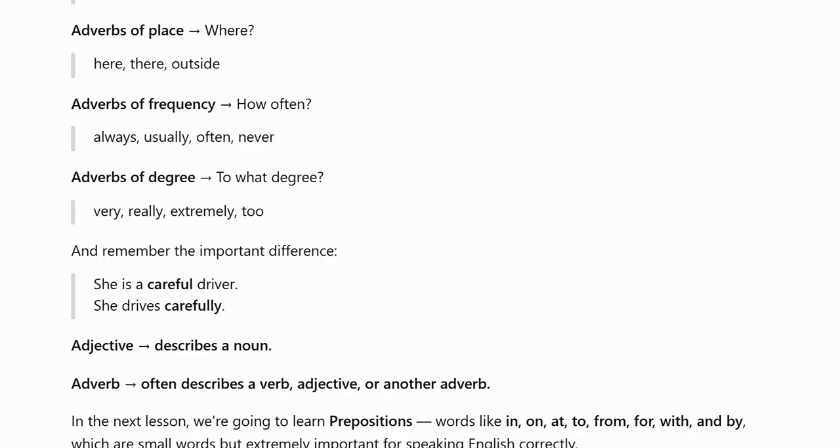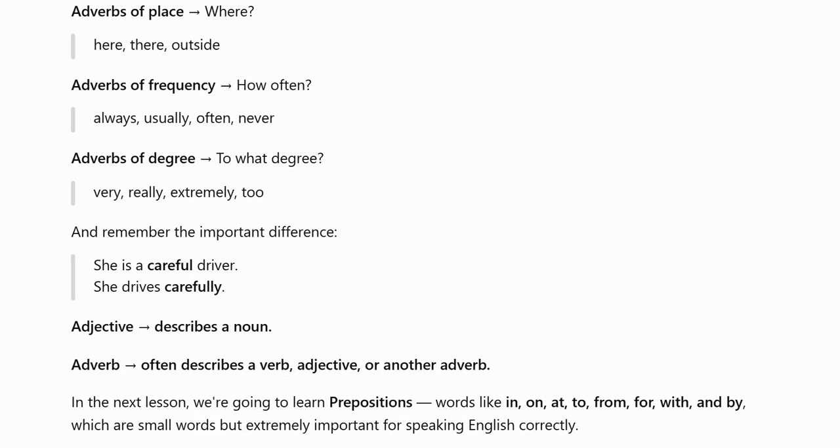In the next lesson, we are going to learn prepositions. Words like in, on, at, to, from, for, with, and by, which are small words but extremely important for speaking English. I am going to see you in the next lesson. Take care. Bye bye.